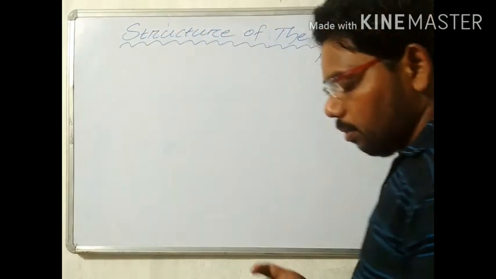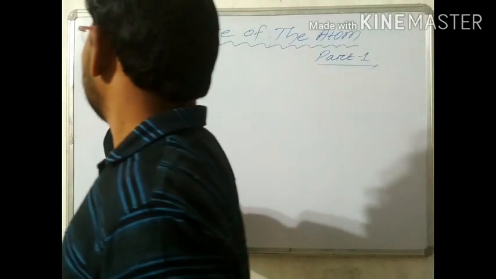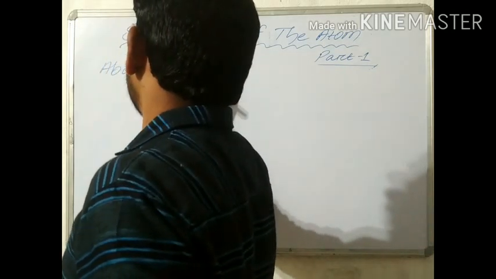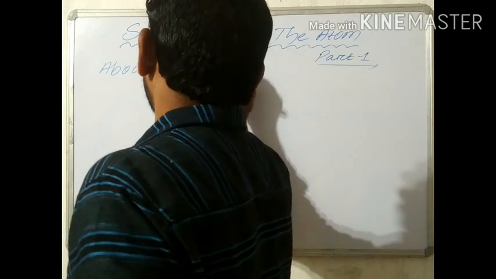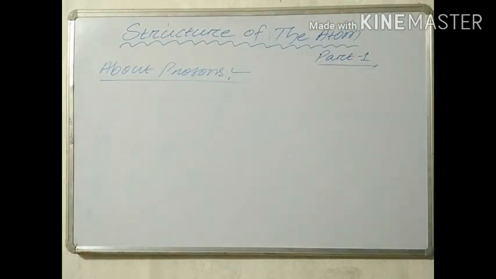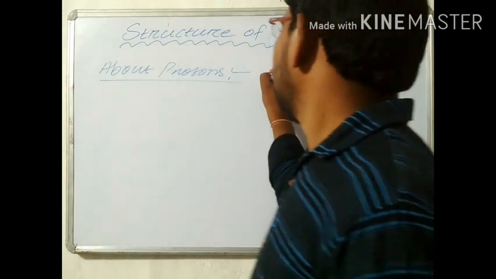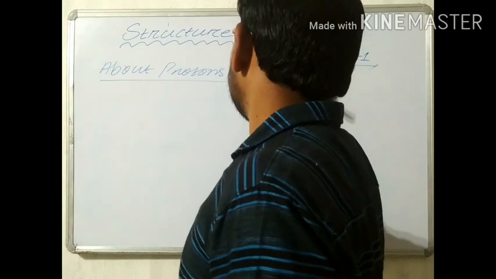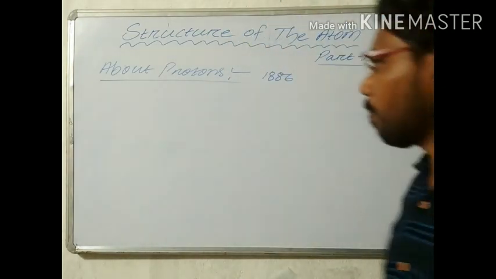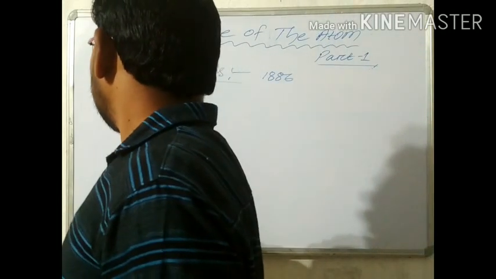Next, about proton. Proton is a positively charged particle, and it was discovered in the year 1886 by E. Goldstein.